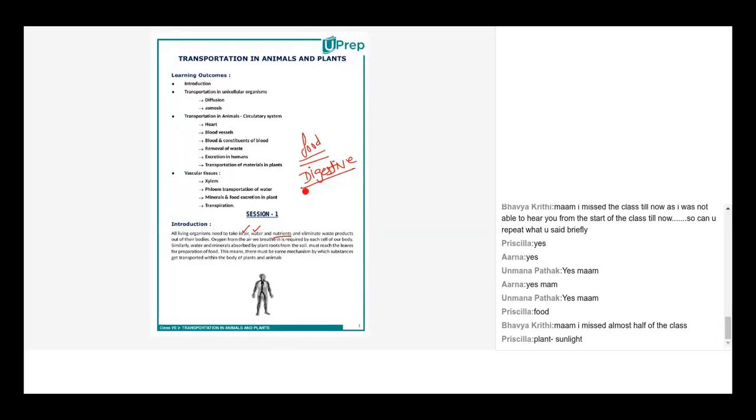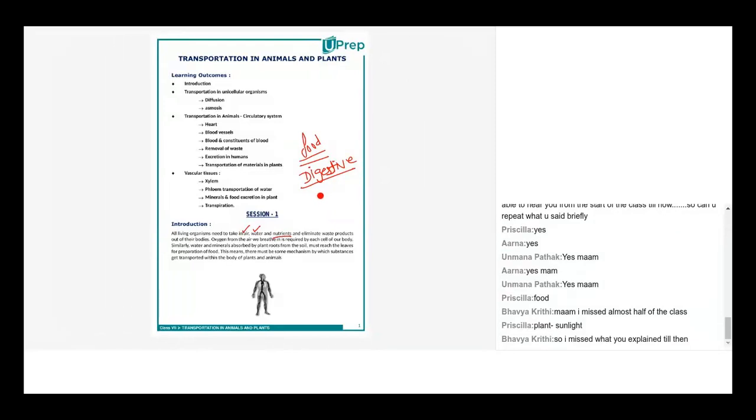Then they get further absorbed. Okay, there's one question that I want to ask Arna. Where do they get absorbed? When we talk about nutrients, where in the digestive system does the absorption happen? Arna? Yes, ma'am.